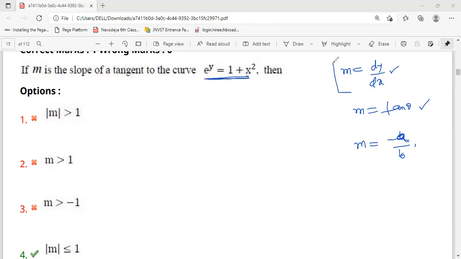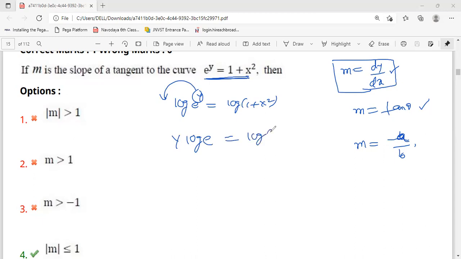That's why I will use the differentiation method. But before doing the differentiation, here y is in the power of e, so apply log. If you apply log, just now we did, log e^y = log(1 + x²). So this y will come to the front: y log e = log(1 + x²). And remember, whenever log e comes, that answer is 1. So y = log(1 + x²).